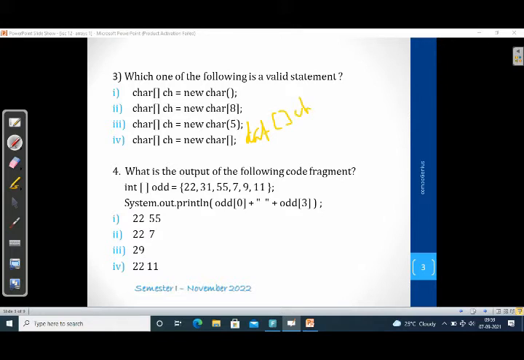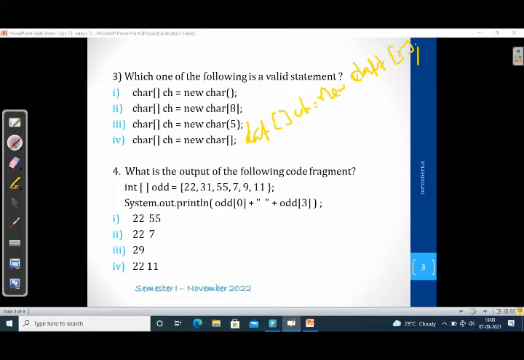As an example, I am writing the syntax of array declaration as data type, square bracket, variable name, equal to new, which is the keyword we have to use for the allocation, then the data type, and the last one should be the square bracket with the number of elements. So this is the general syntax of single-dimensional array declaration.